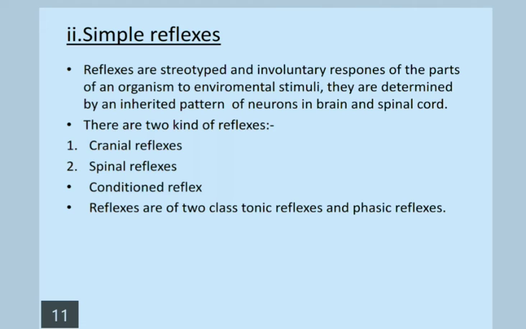The cranial reflexes are initiated by cranial neurons, whereas the spinal reflexes are initiated by the spinal neurons. Although these are involuntary responses, they can be modified by the brain in accordance with the demands of the circumstances and also in the light of previous experience.